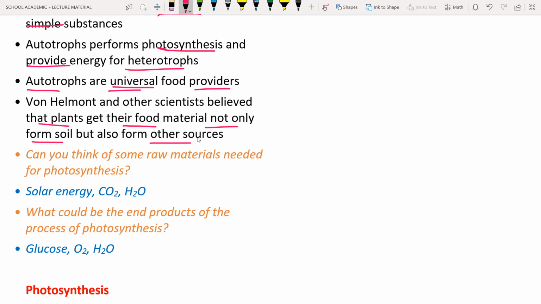Previously the scientists thought that plants get their food materials from the soil, but not only from the soil, also from other sources like sunlight. Sunlight contains some amount of energy that is trapped during photosynthesis. Next is carbon dioxide, which is taken from the environment and utilized for the production of carbohydrates like glucose. Glucose contains carbon, and that carbon comes from the carbon present in carbon dioxide. So these are the things we have to understand.